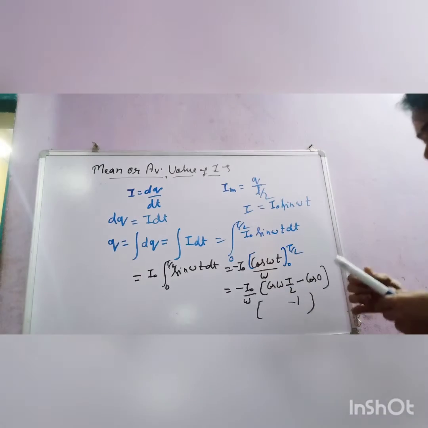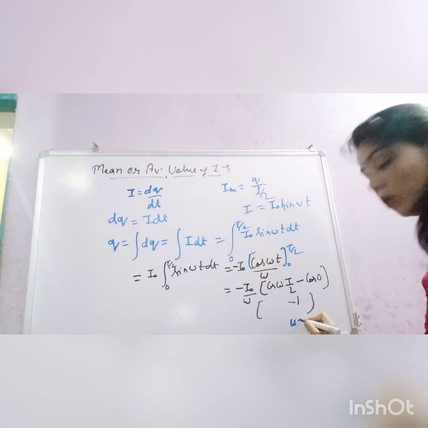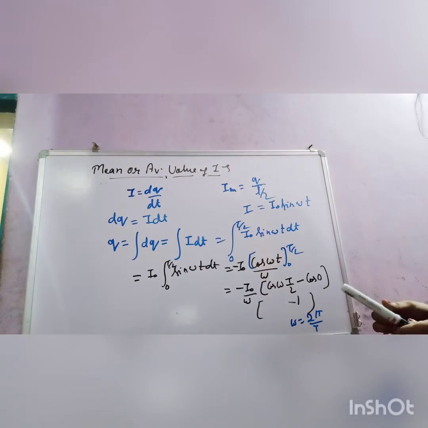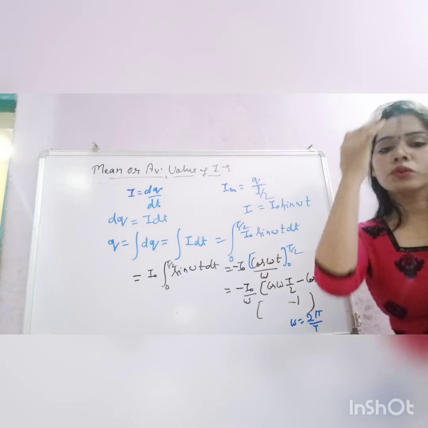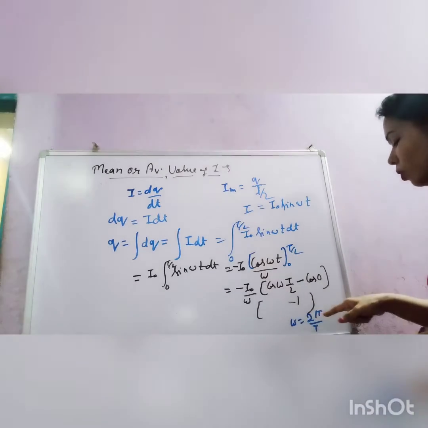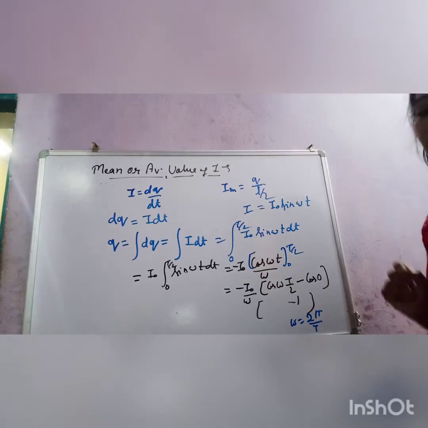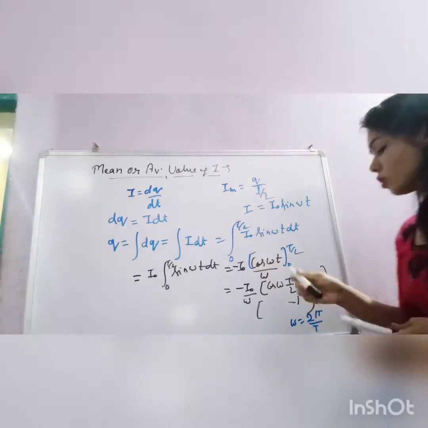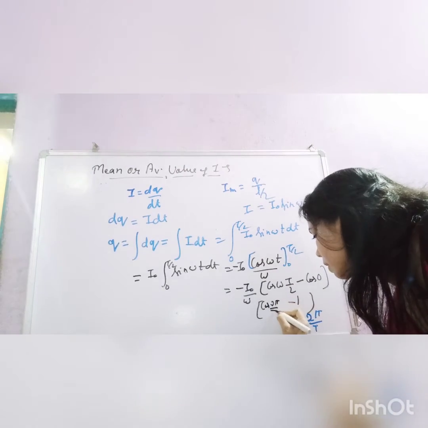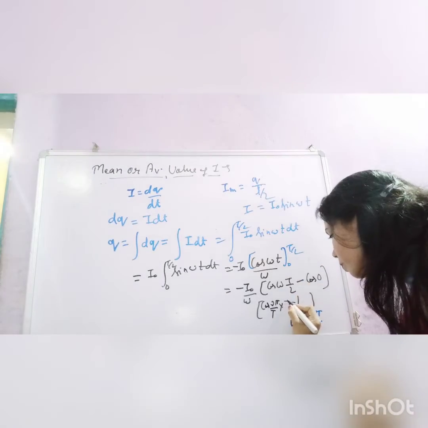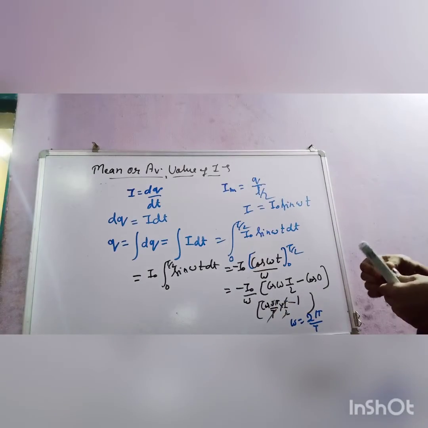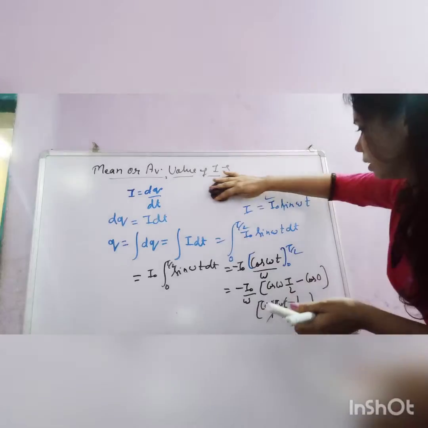And we know omega equals 2 pi upon T. You know that omega, the angular frequency, equals one revolution, that is 2 pi, divided by the time period T. So I will write the value of omega: omega equals 2 pi by T into this T by 2. So T cancels, and this 2 also cancels. What will you get? I will write it on this side.